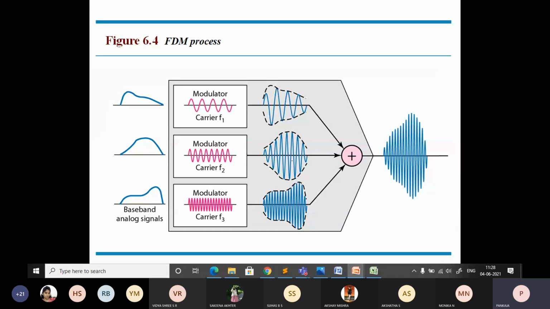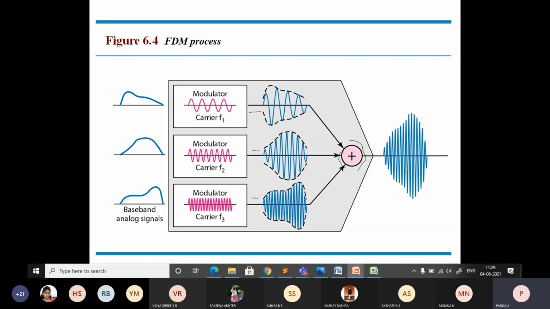You can just observe where we are getting different carrier frequencies, that is F1, F2, F3. These are all carrier frequencies. You are getting signals from different devices. The input is coming from different devices, and you are multiplexing. You are adding all together and you are transmitting.